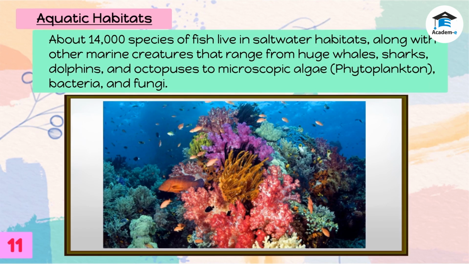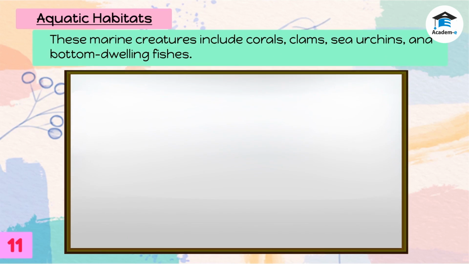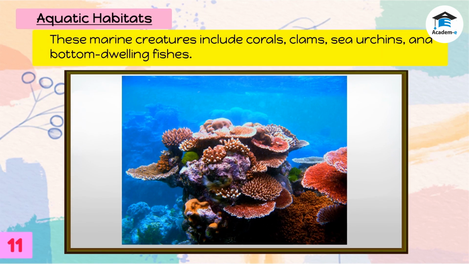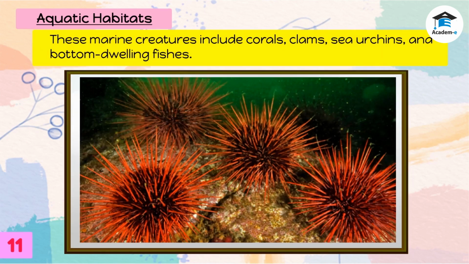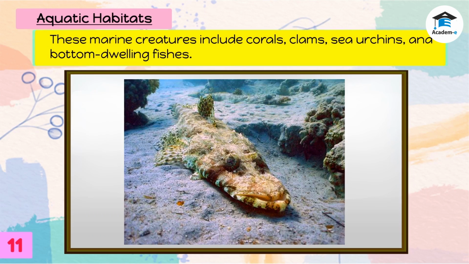All these coexist with other marine animals that live on the bottom or floor of the deep sea or ocean. These marine creatures include corals, sea urchins, and bottom-dwelling fishes.